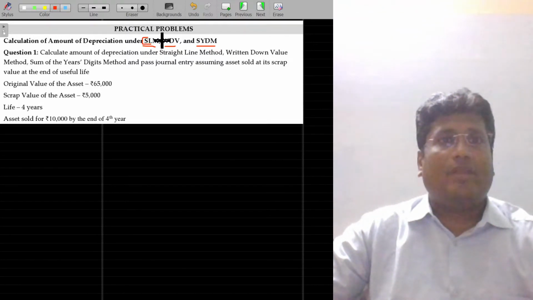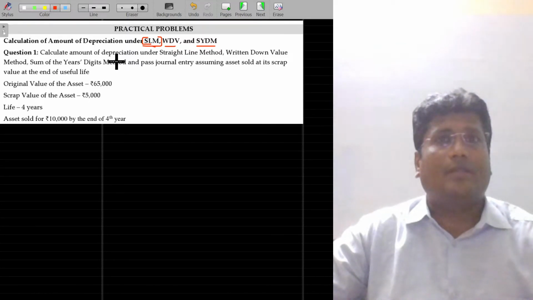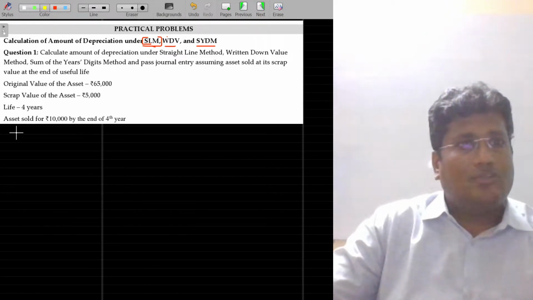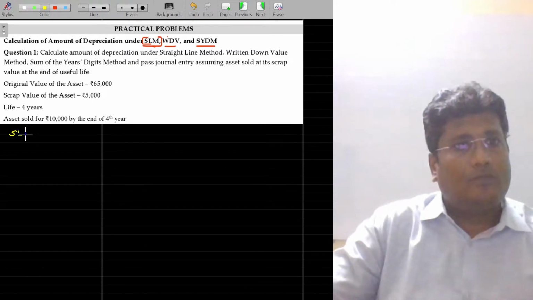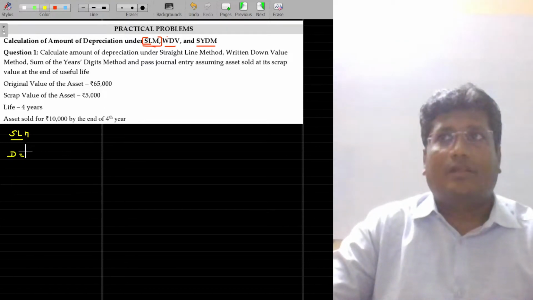Let me first confine myself to the SLM method, straight line method. Then I will go for the WDV method. And what is the formula for calculating? I will just start with the SLM method. What is the formula for calculating the amount of depreciation? As three factors are there: original value, scrap value, and life.